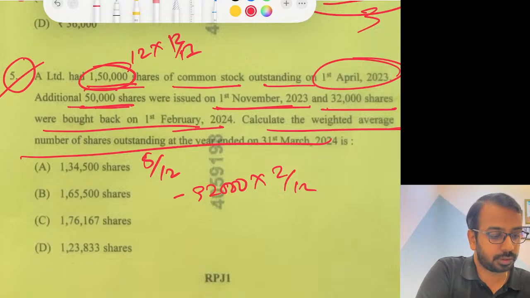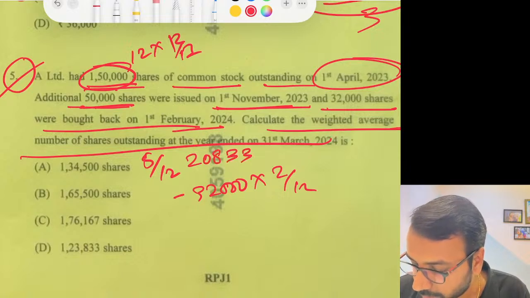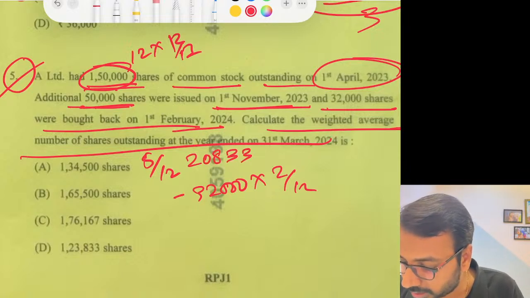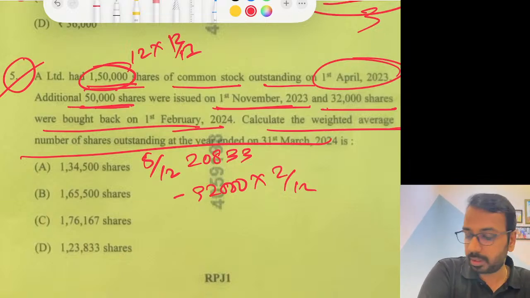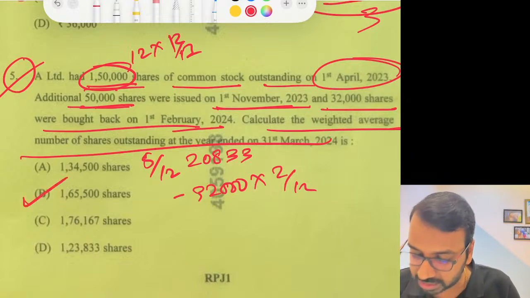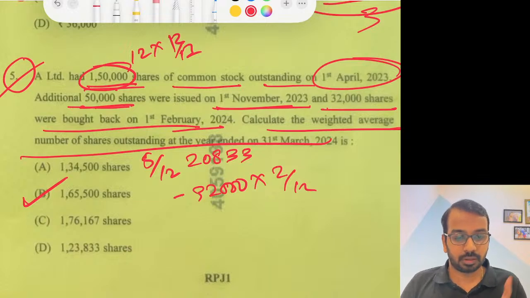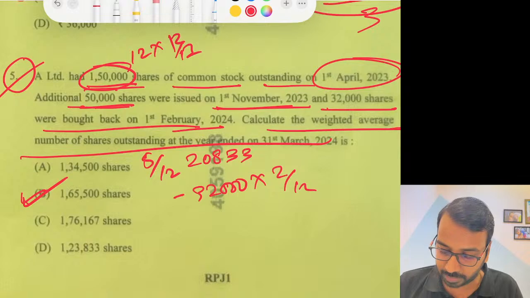50,000 into 5 divided by 12 is 20,833. So 150 plus 20,833 minus 32,000 into 2 divided by 12. So it comes to 1,65,500. Fifth option, option B is the answer. I didn't want to calculate in detail because I don't want to waste your time currently.